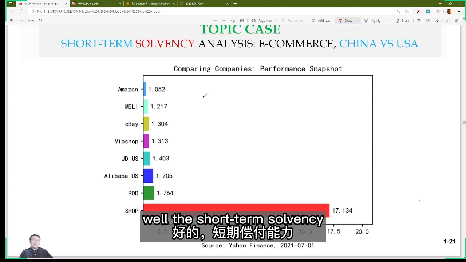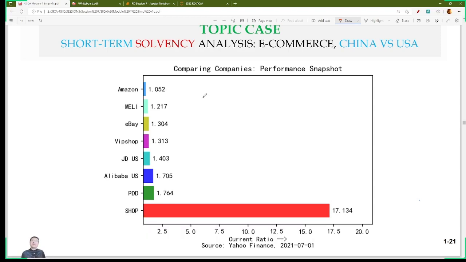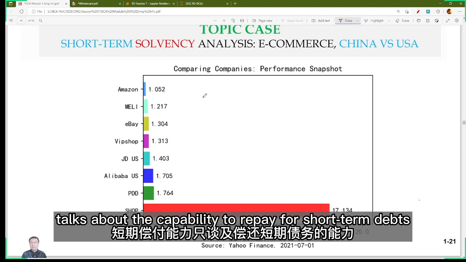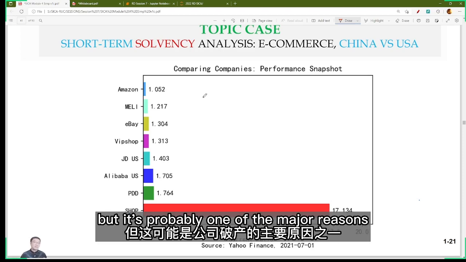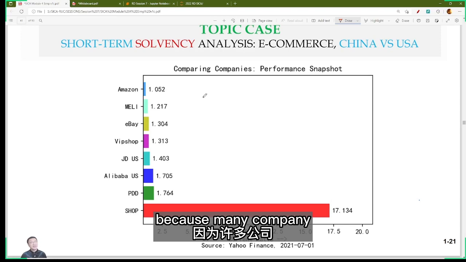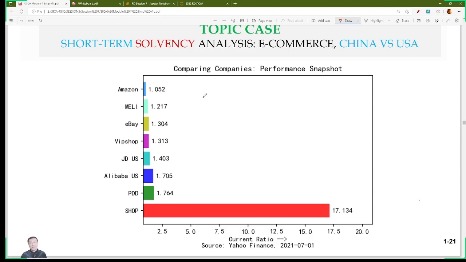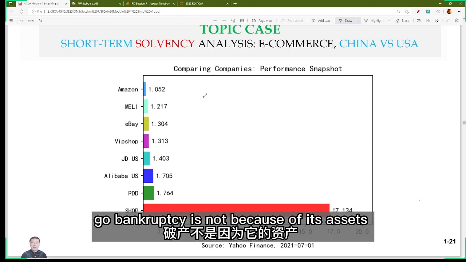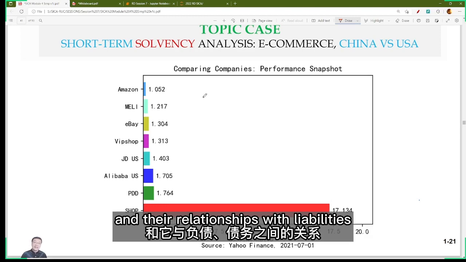Well, the short-term solvency, although it only talks about the capability to repay short-term debts, is probably one of the major reasons for a company to go bankrupt, right? Because many companies go bankrupt not because of their assets and their relationships with liabilities.